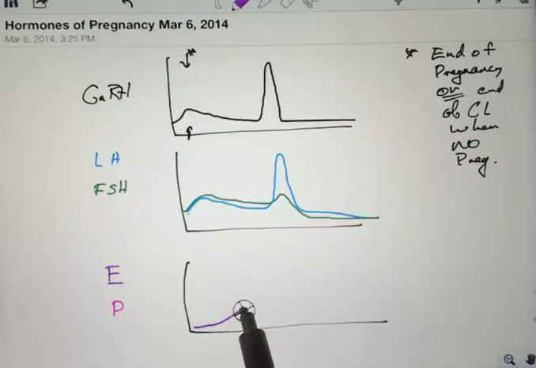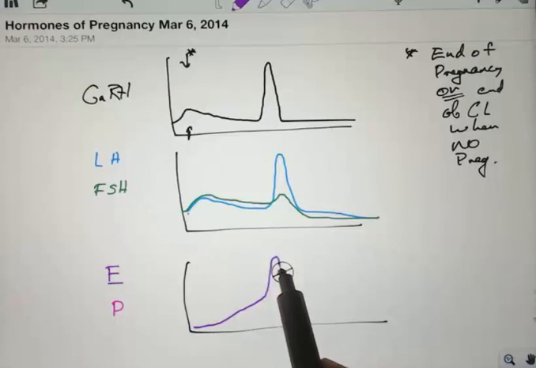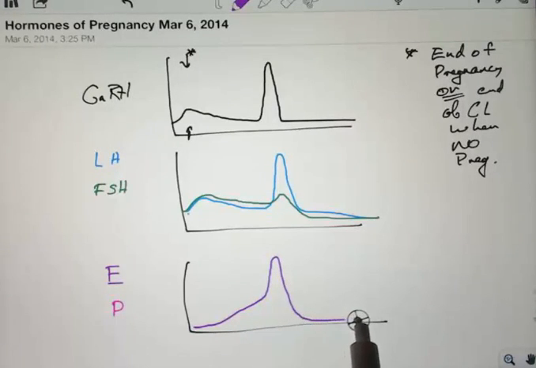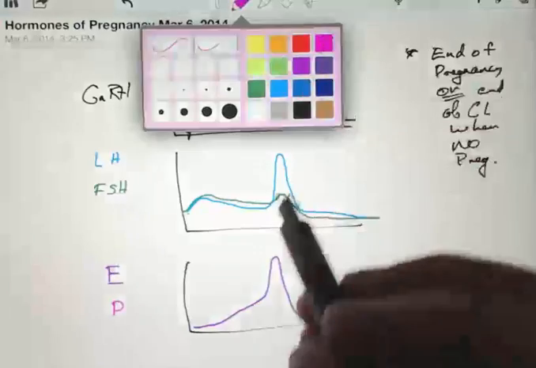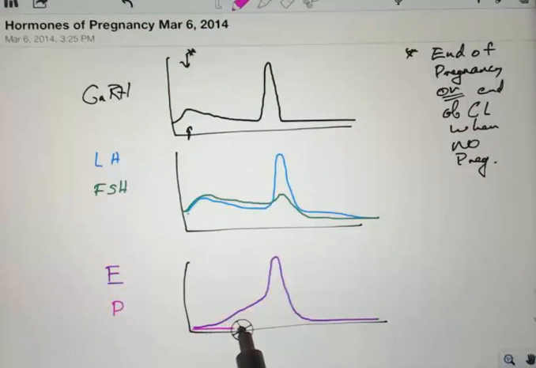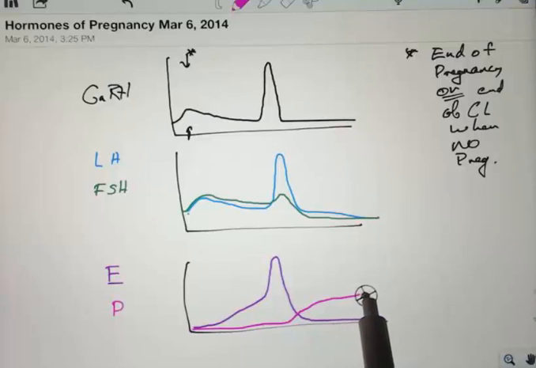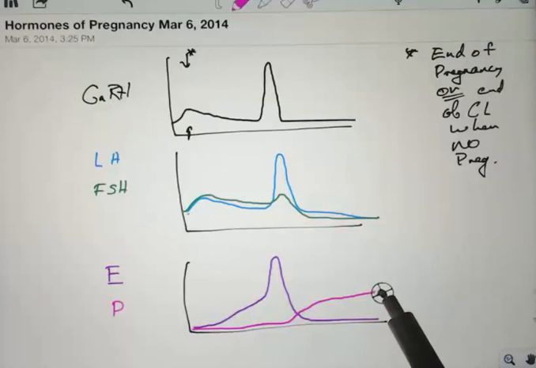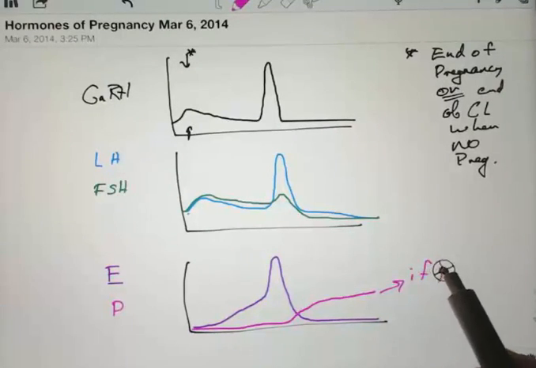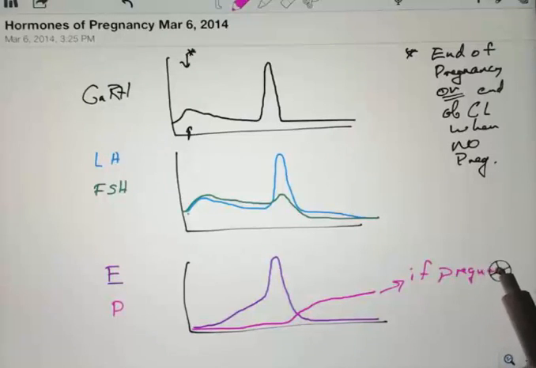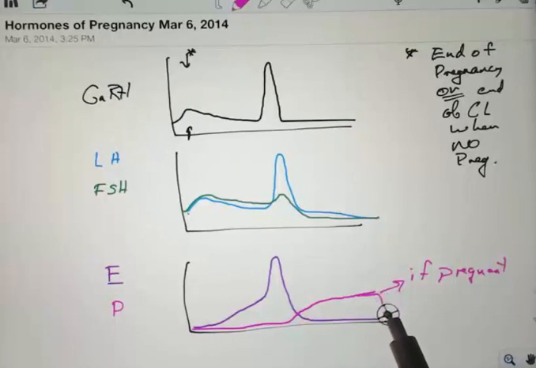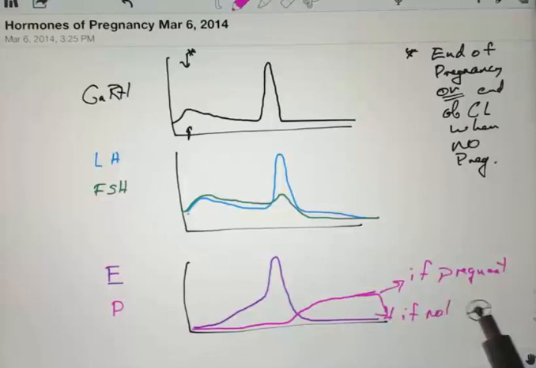Estrogen, remember, starts low, but with more and more LH and more cells, it rises, and then there's the surge, and after the surge it declines. The corpus luteum stops producing estrogen and switches. So here we have the switch over to progesterone, and that higher level of progesterone is going to continue if there's pregnancy, if there's chorionic gonadotropin. If there's no chorionic gonadotropin, progesterone will fall.